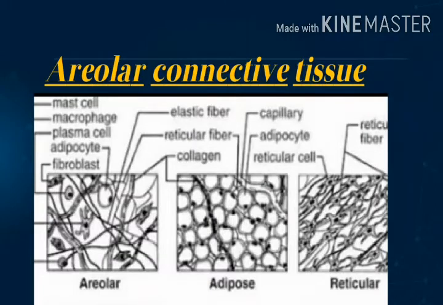It mainly acts as binding tissue between the organs. It binds bone to bone, muscles to bone, skin to muscles, and also acts as packing tissue around blood vessels and nerves.